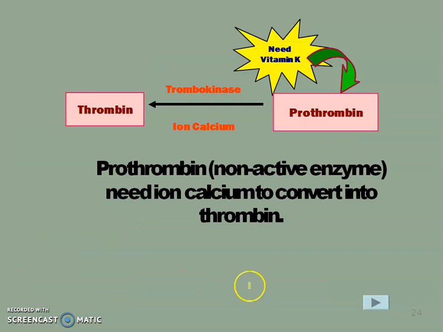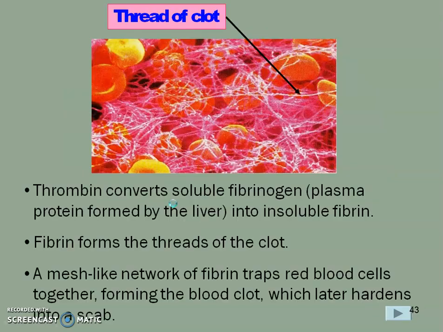So here you can see I have written it in parts. First of all, prothrombin will turn into thrombin, but prothrombin needs calcium to convert it to thrombin. Then the thrombin converts the fibrinogen into insoluble fibrin. Fibrin forms a thread of clot, and a mesh-like network traps the red blood cells together, forming a blood clot.